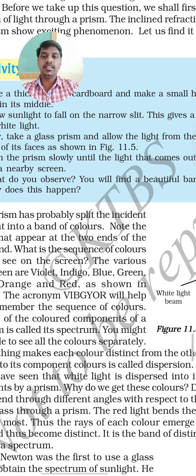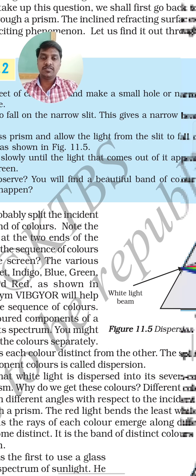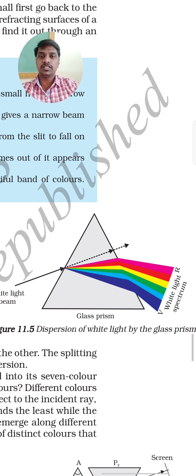V means violet, I means indigo, B means blue, then green, yellow, orange, red. Like this we have the different types of colors which constitute the white light. Okay. If we pass the white light through the glass prism, we are going to get the different types of colored rays which are created in nature also.